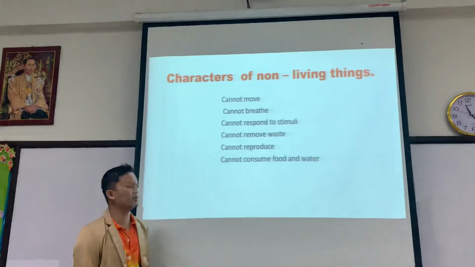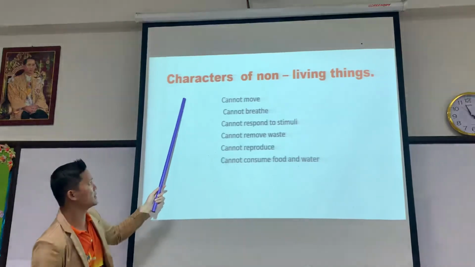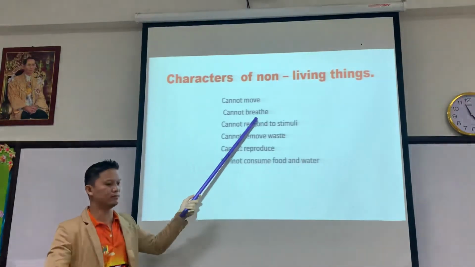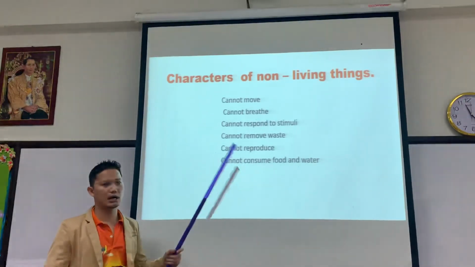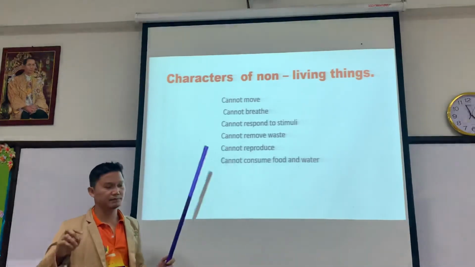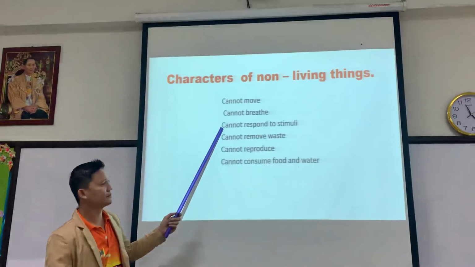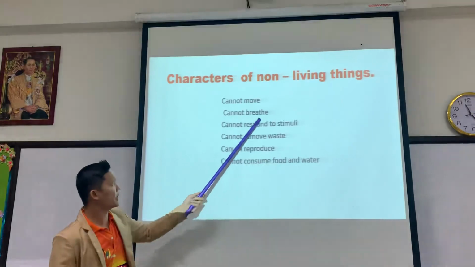Okay. Next one. Compared to non-living things. The characters of non-living things. Non-living things cannot move. Examples are chairs, table, flower vase, books. They cannot breathe.